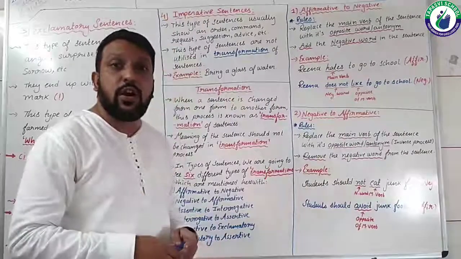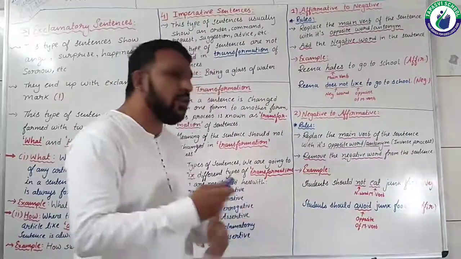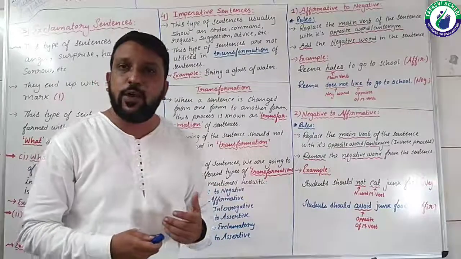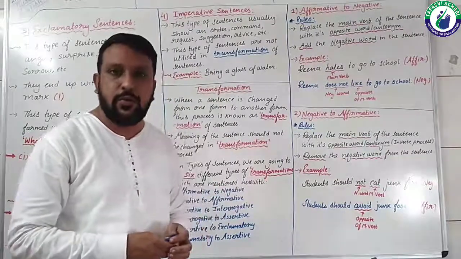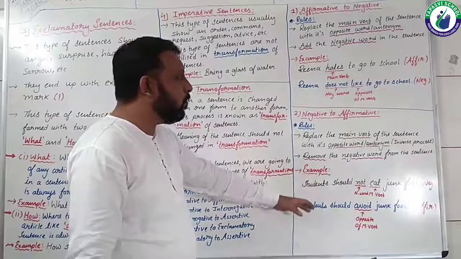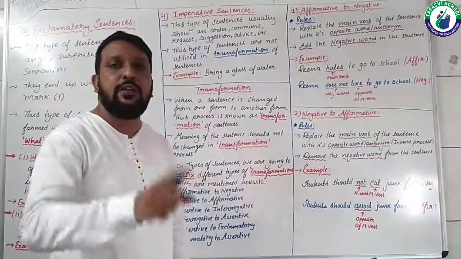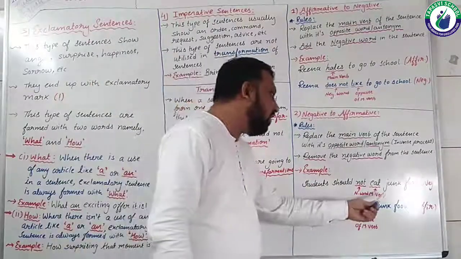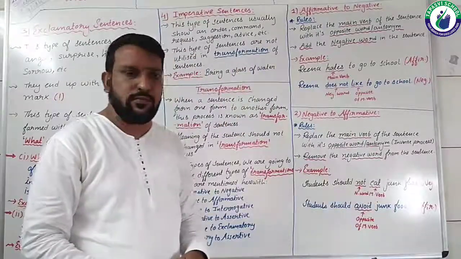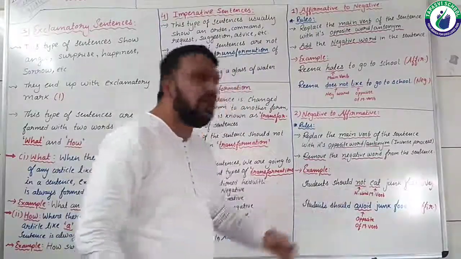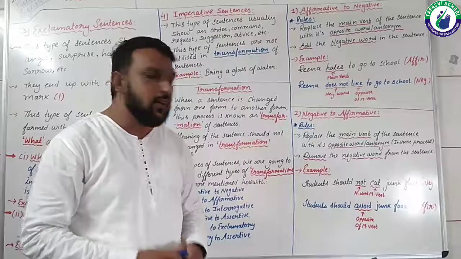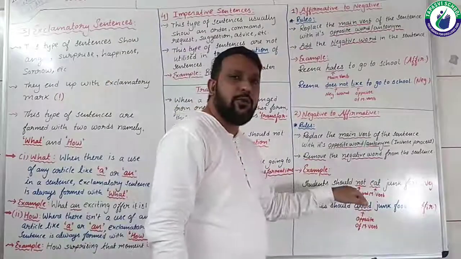Now, in order to transform it into an affirmative sentence, what do you need to do? The first rule is you need to identify the main verb. What is the main verb over here? Eat. And you need to remove the negative word "not". So "not" should be removed over here.